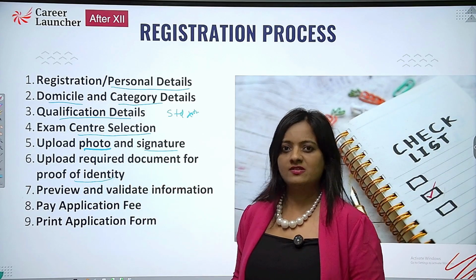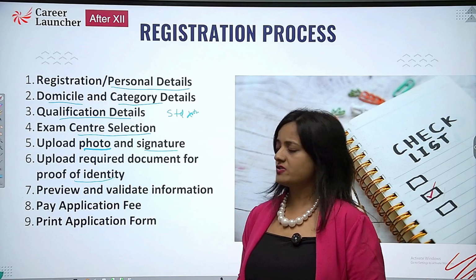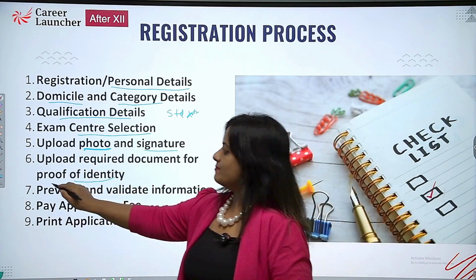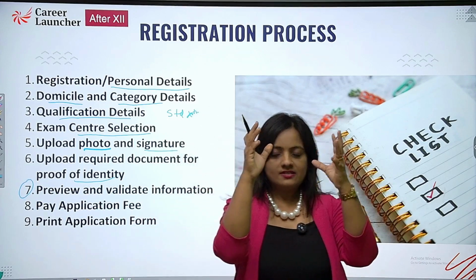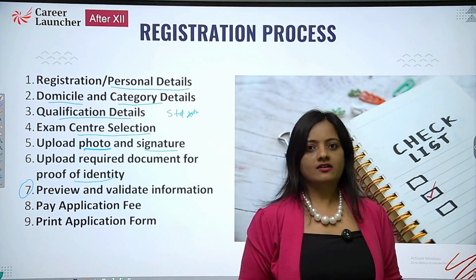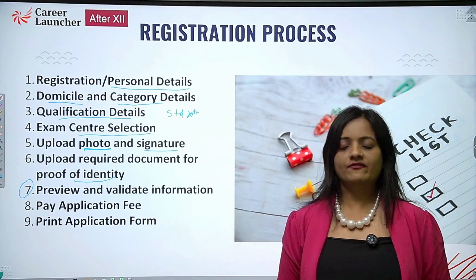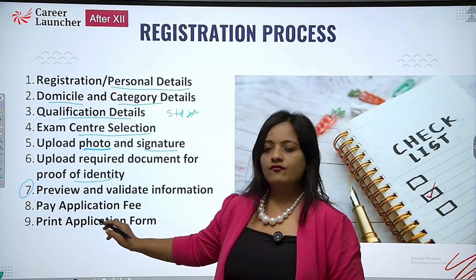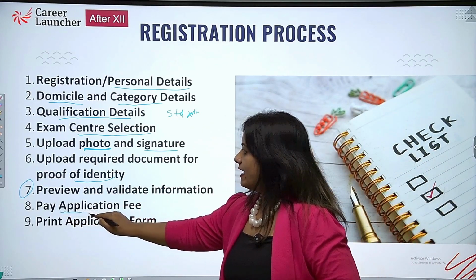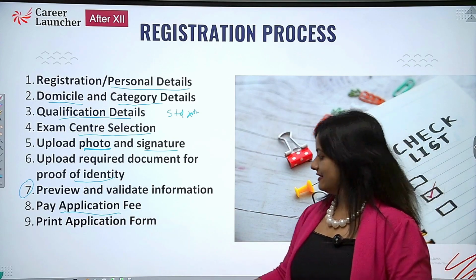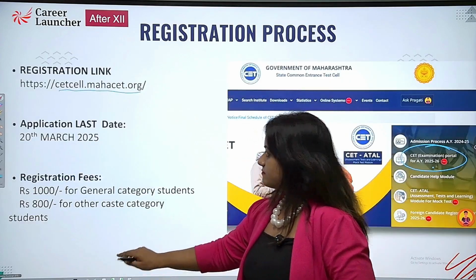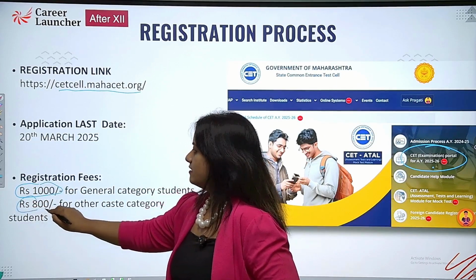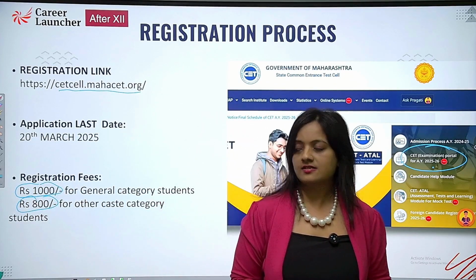There are other documents also. You can decide what you need to upload as a proof of identity. Preview and validate information. This is the most important step, guys. Once the entire form comes in front of you, you can check that no mistakes were made while filling up the application form. Once you validate the information, they will ask you to pay an application fee for writing the examination. That is 1000 rupees for general category students and 800 rupees if you belong to other categories.